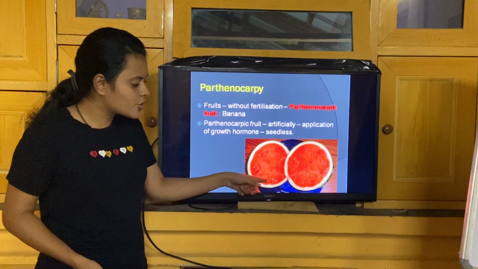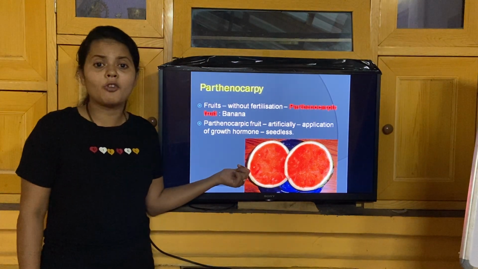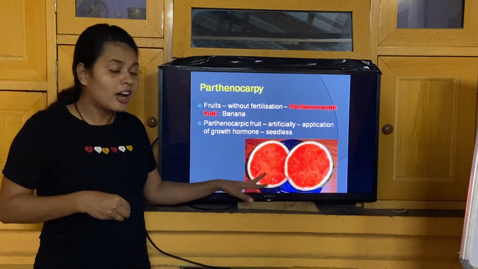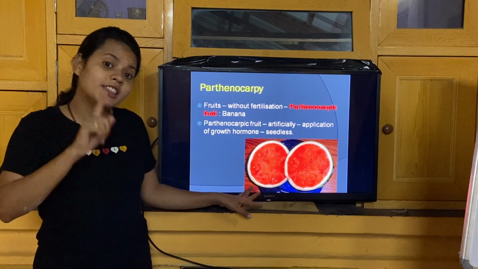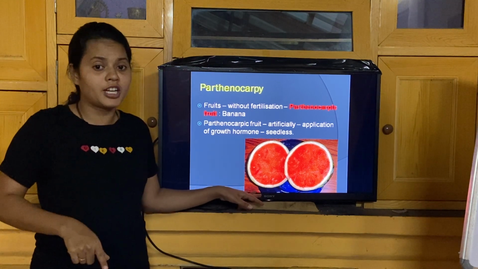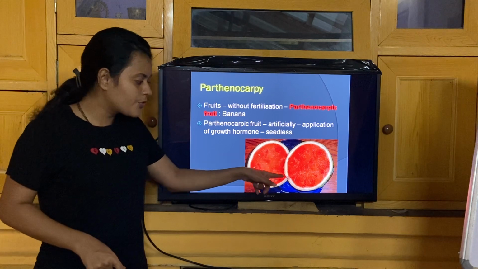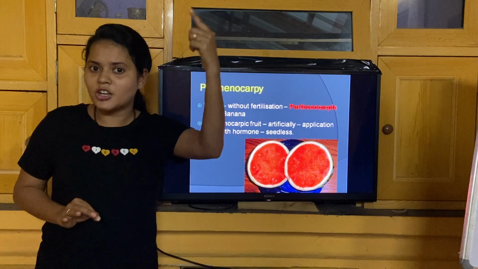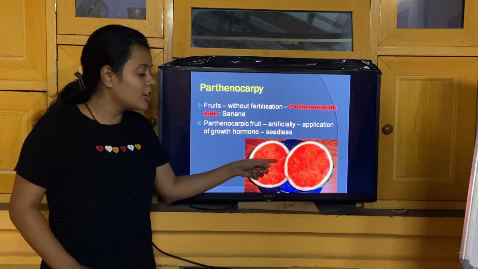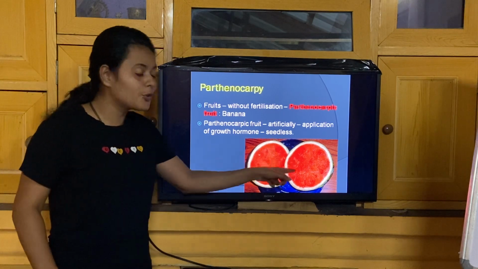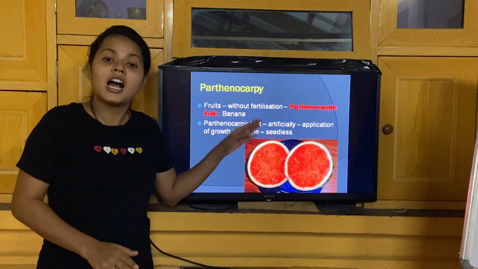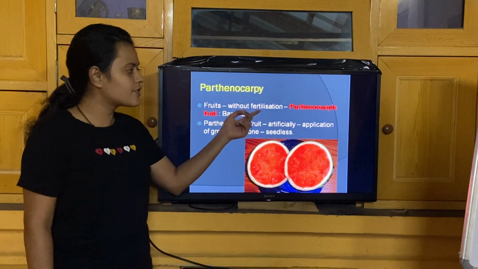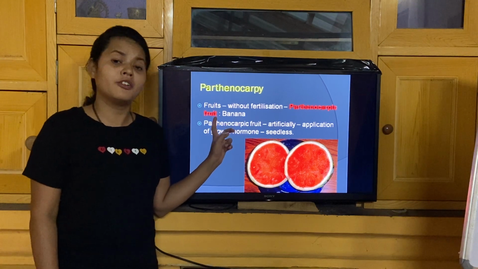Okay, so you can see the picture over here. This is a picture showing a watermelon. If you cut open the watermelon, you can see a lot of seeds inside, right? But there are fruits which may be produced without involvement of male, without pollination or without fertilization. The fruits which will be produced are seedless fruit. Seeds are the ultimate result of pollination and fertilization. Here seeds are not forming, but fruit is formed. So seedless fruits are also referred to as parthenocarpic fruits. Remember this.